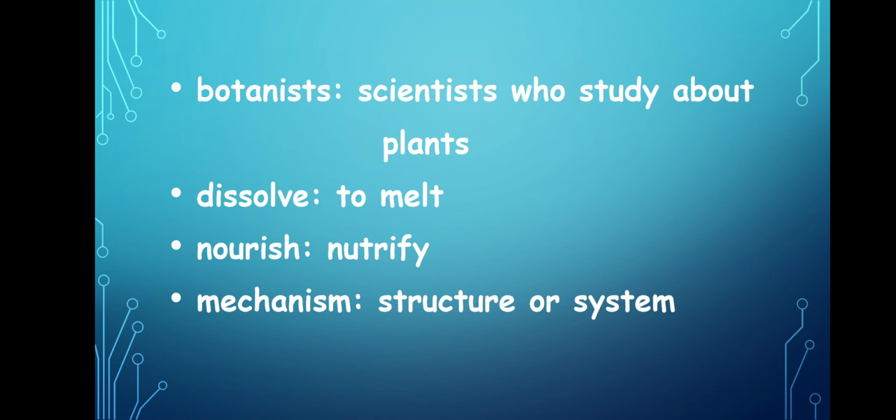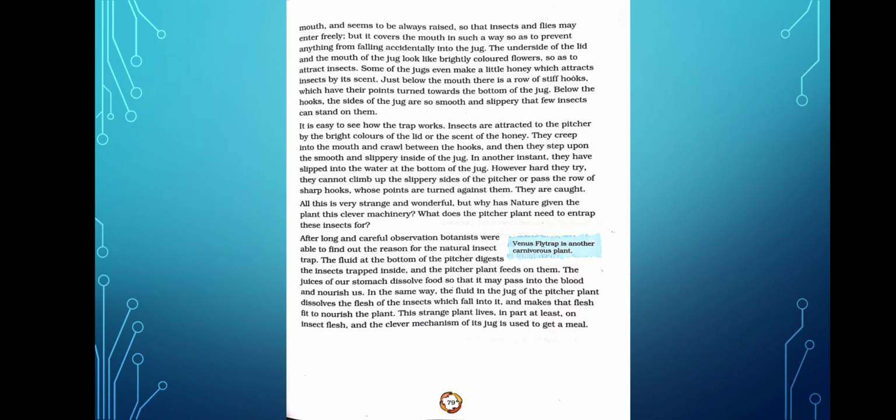So, botanists have found the reason that this pitcher has a fluid at the bottom, and this fluid helps to digest the insects which are trapped inside. For example, like we have food, right? When we eat food, it goes into the stomach, and our body produces a lot of acids or juices, and because of that, the food gets digested and we get nourished. We get energy from the food.